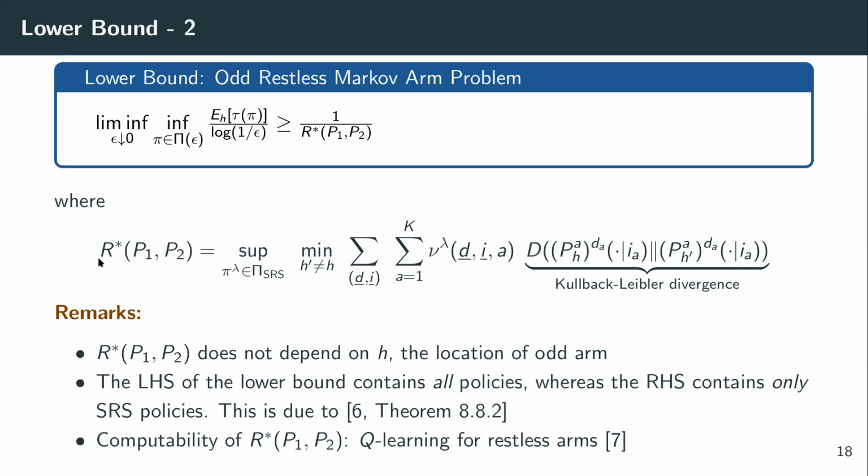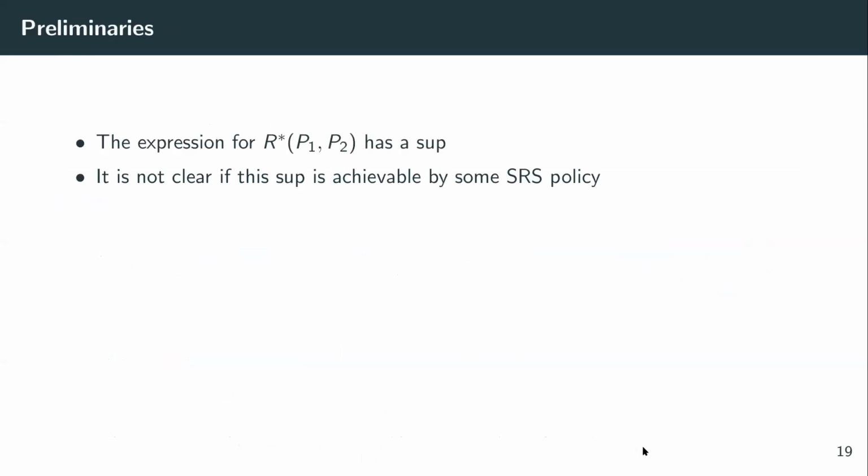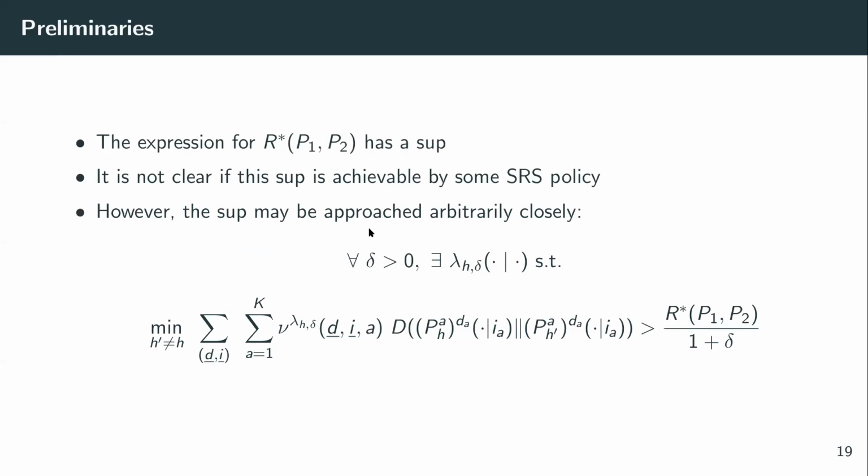And therefore, in order to compute R star, one may need to resort to algorithms like Q-learning or a variant of that for restless arms that was proposed in a very recent work. Although we do not yet have a clear understanding of whether the supremum in the expression for R star can be attained by some SRS policy, we do know that because it is a supremum, it can be approached arbitrarily closely, and we shall make use of this result in our upper bound analysis.